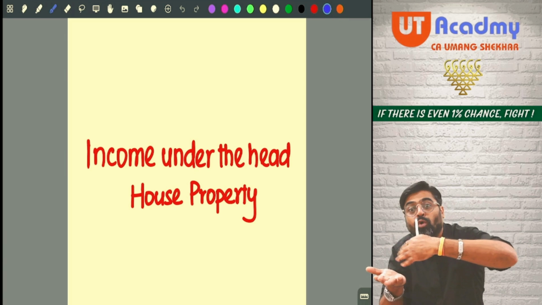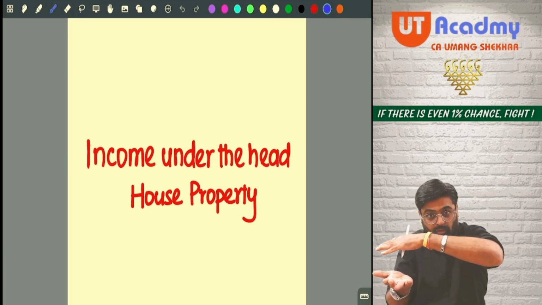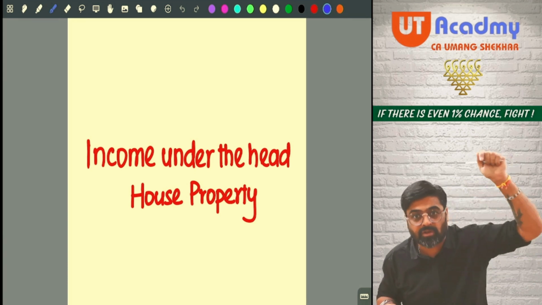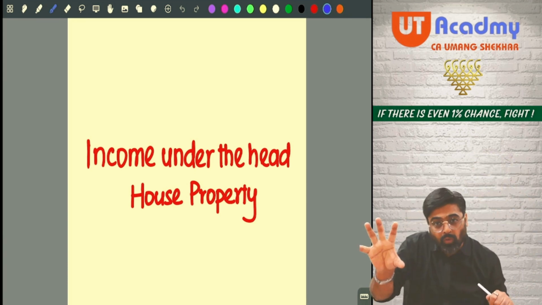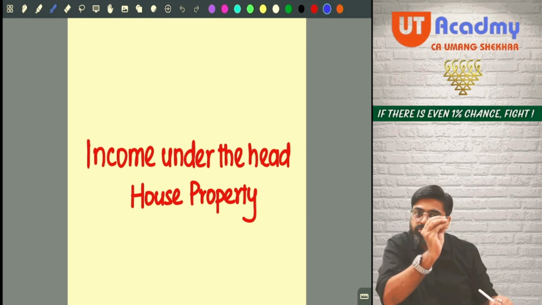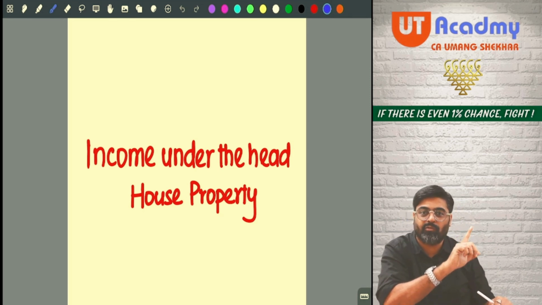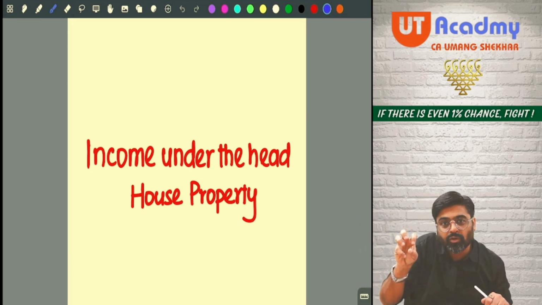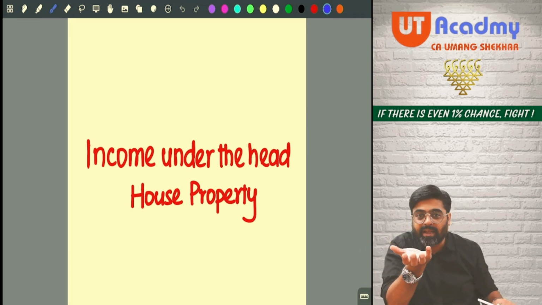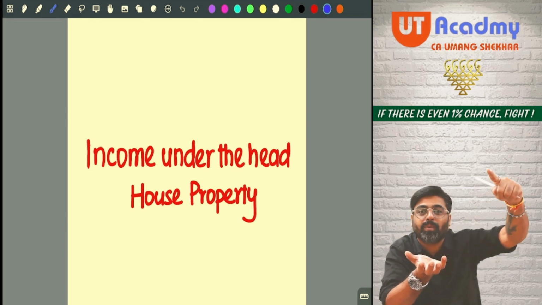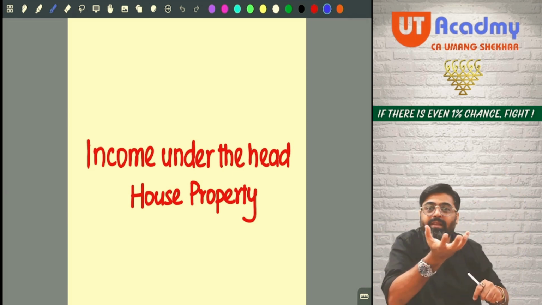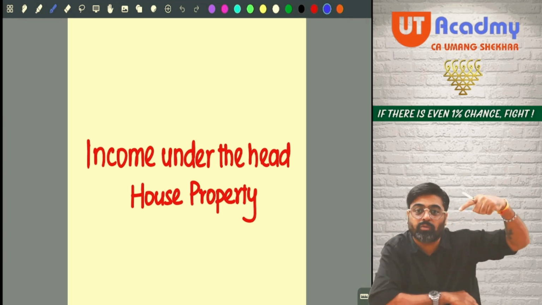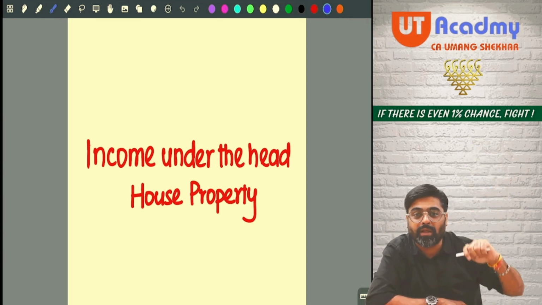Out of these incomes, some will go to the salary head. Some sources and their incomes will go to house property head. Some will go to business or profession, some to capital gain, and some to other sources.